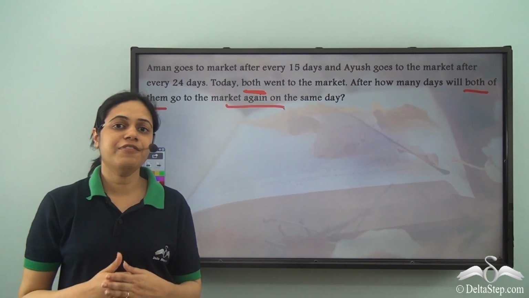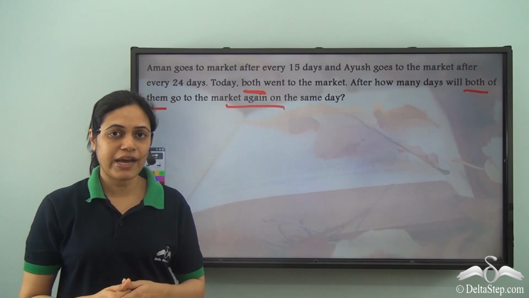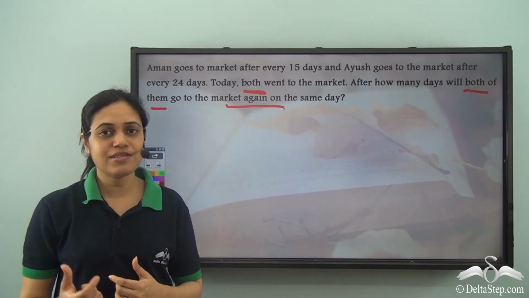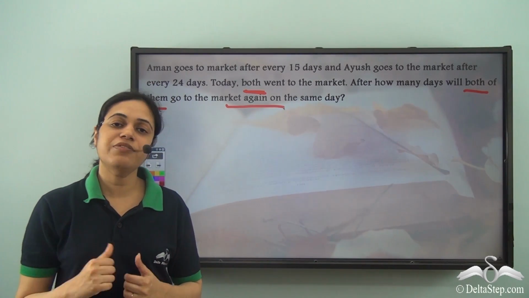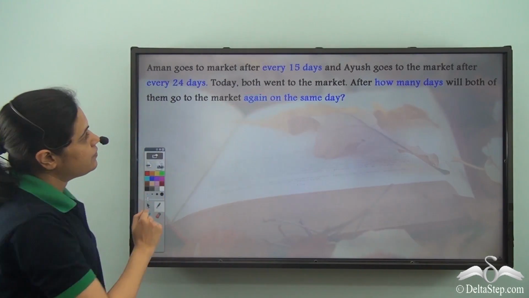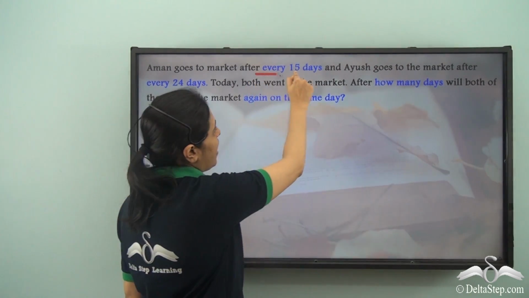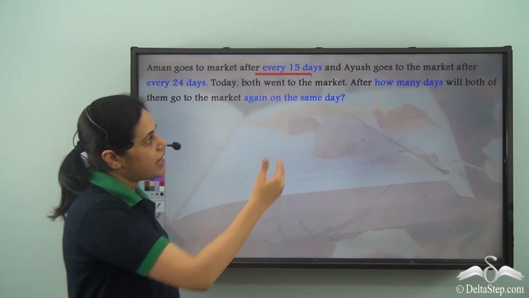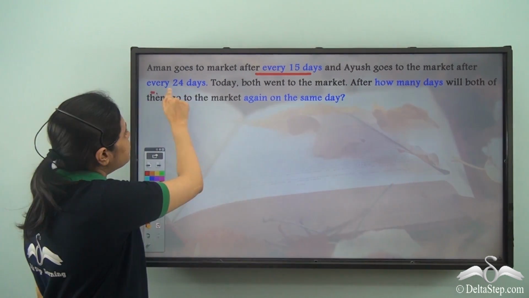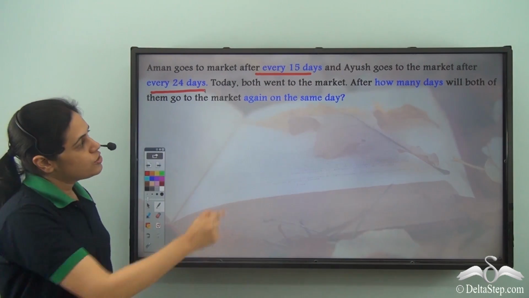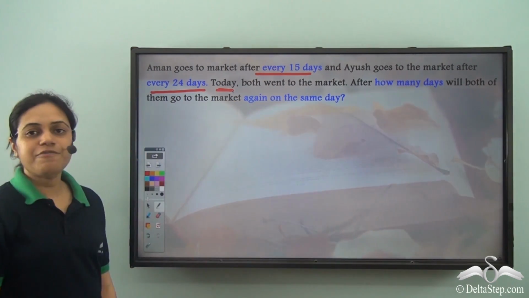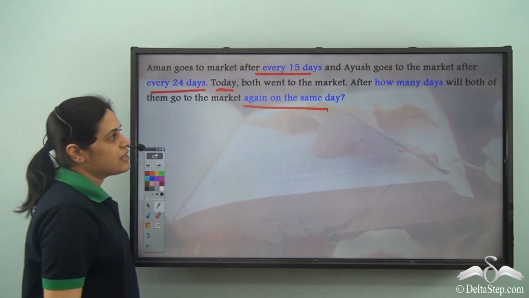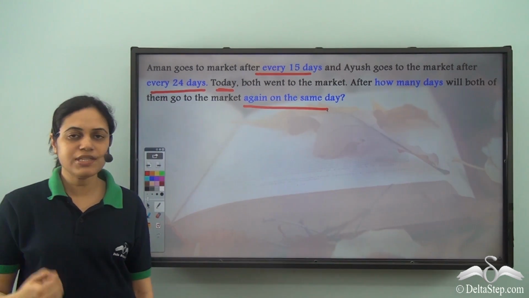Whenever we have word problems, we need to look at certain keywords or important words which tell us what we need to do with the word problem. So, over here we have that Aman goes to the market after every 15 days and Ayush goes after every 24 days. Today they have both gone to the market. So, after how many days will they again go to the market on the same day?